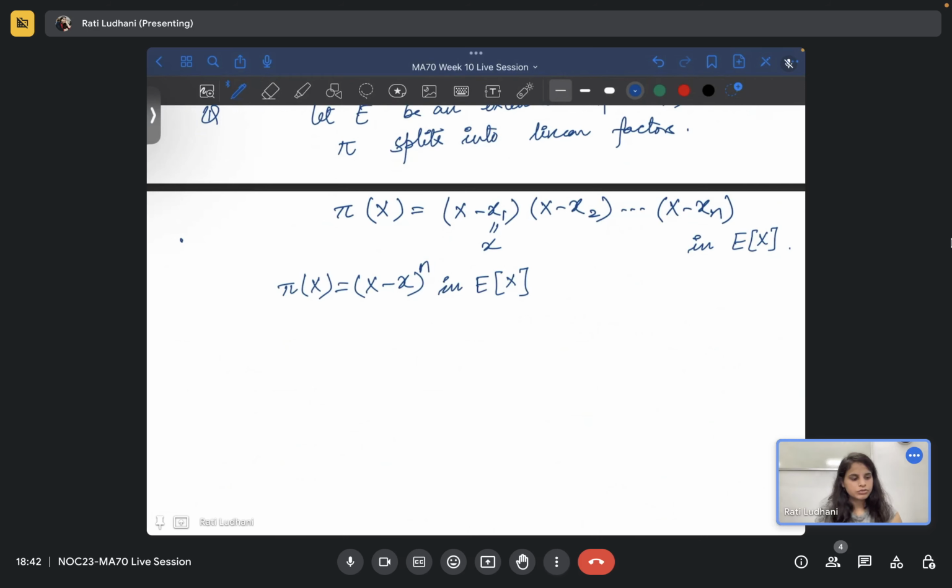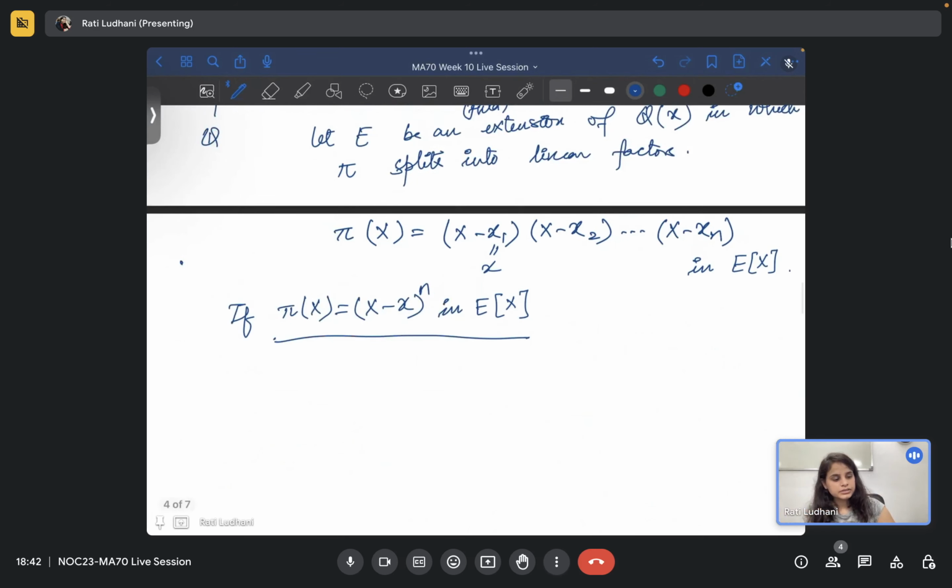So I'm saying, if pi(x) is this, then you cannot show using just pi that this is not normal, because pi splits in Q(x). And this implies pi splits into linear factors in L(x) itself.